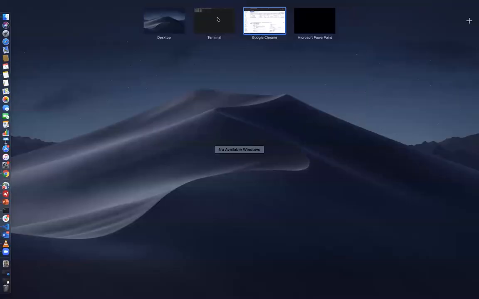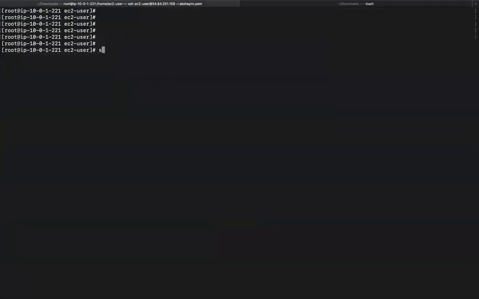Since we already have the key pair, let's try SSH EC2-user at private IP. Right now we are within the database server, and we are going into the server that we provisioned within another network, which is the 192.1 network. And let's put our key.pem file. Let's see, where is that key.pem file?